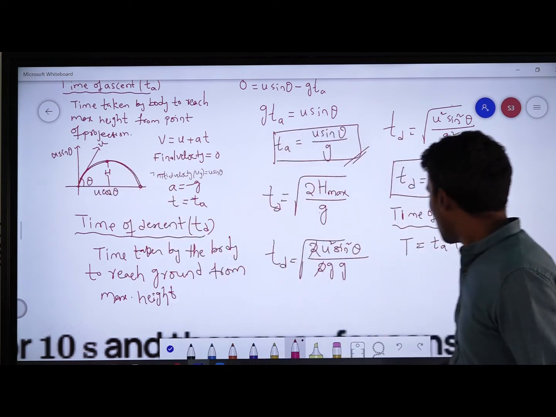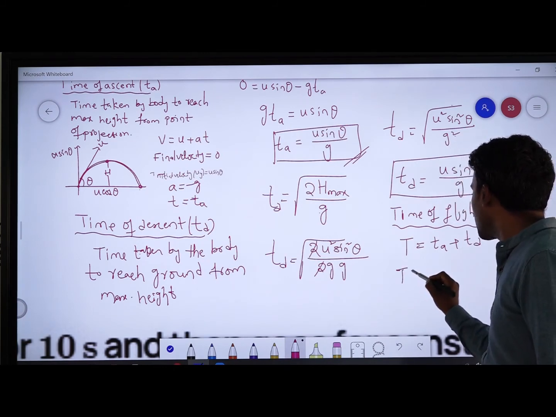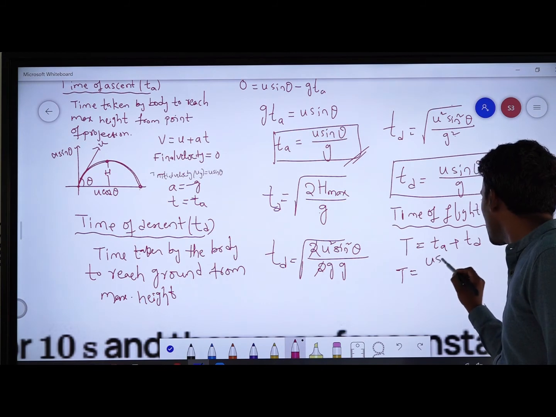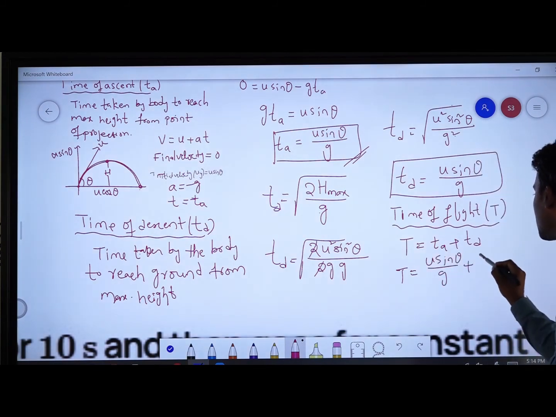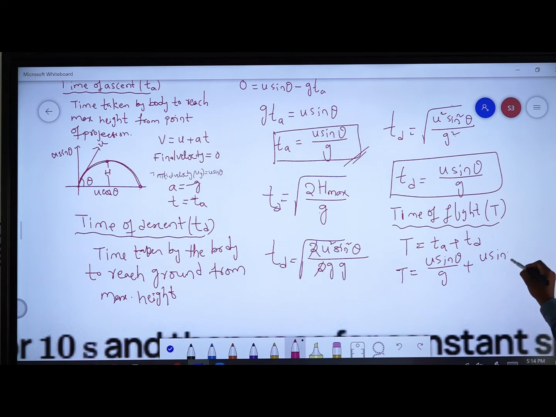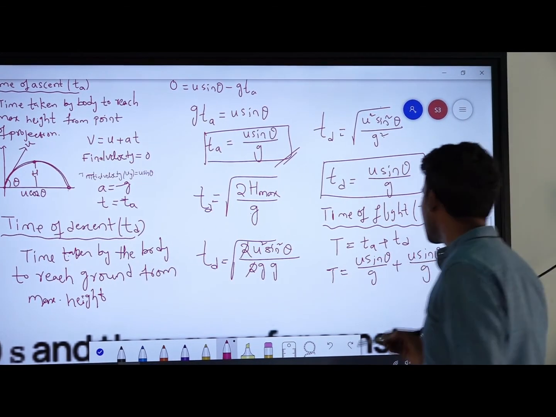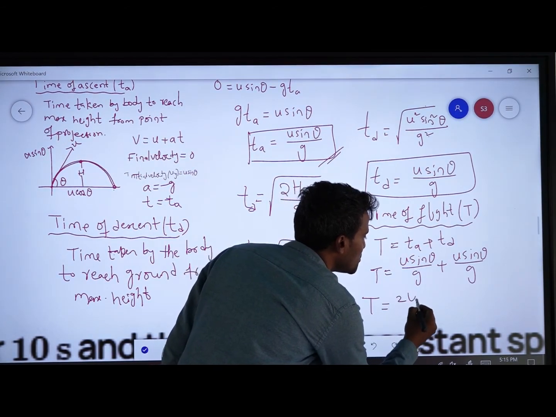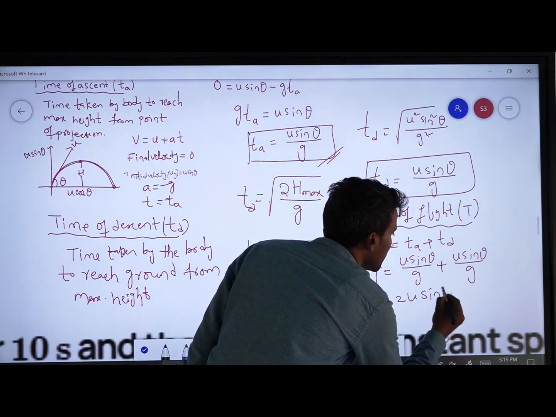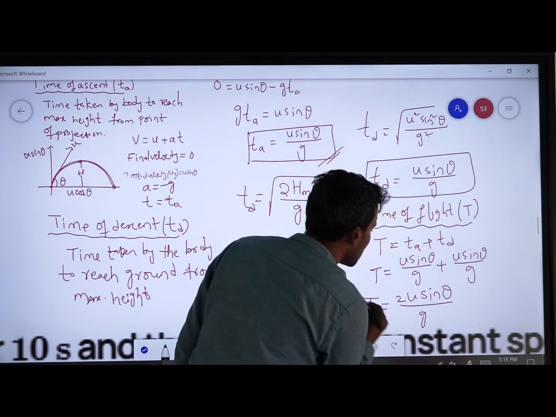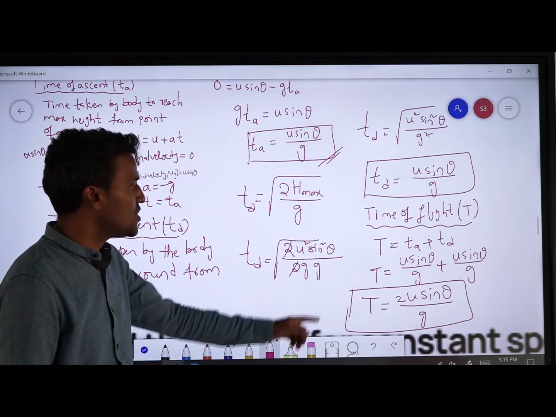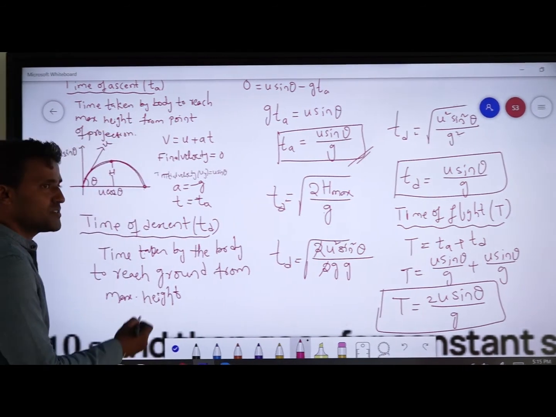flight. If you add these two, time of flight is equal to time of ascent, u sin theta divided by g, plus time of descent, which is also u sin theta divided by g. So the total time of flight is equal to 2u sin theta divided by g. This is the time of flight equation: T is equal to 2u sin theta by g.